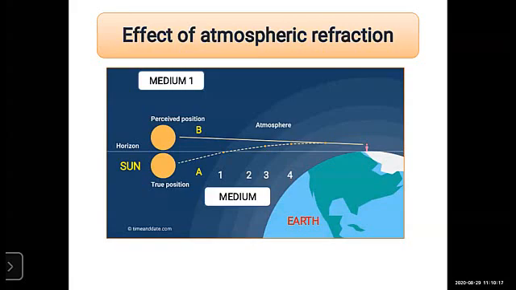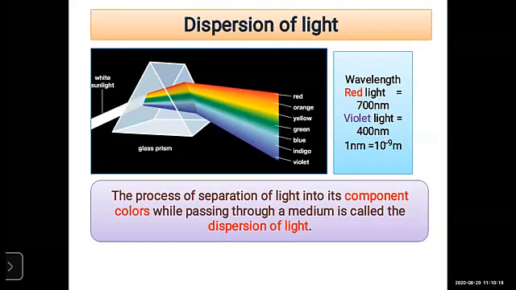Okay, so the next topic is nothing but the dispersion of light. Before that, let us take a plastic scale. You must have seen that when you place the plastic scale in front of your eyes, what we see are lights, right? It scatters some lights, that is, different colors of light are there.